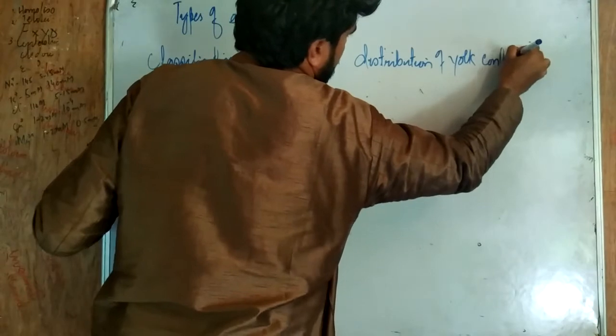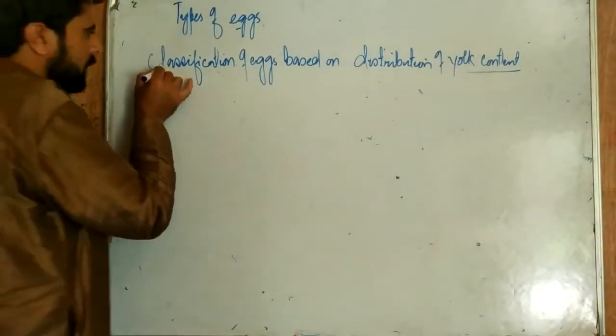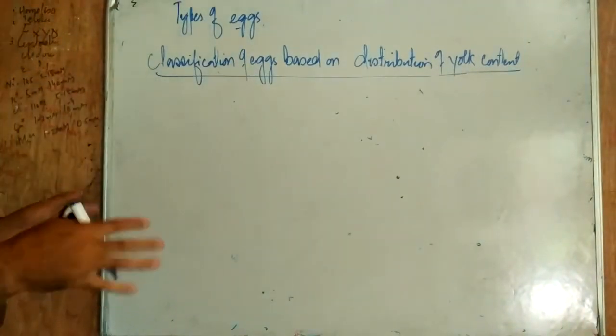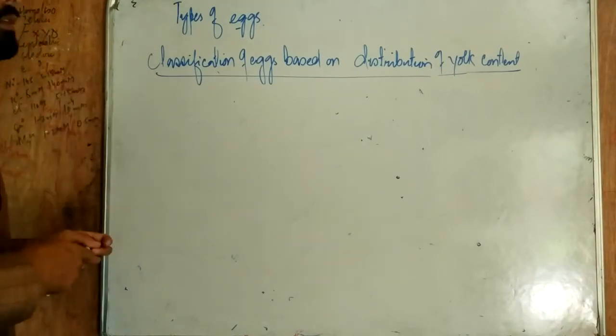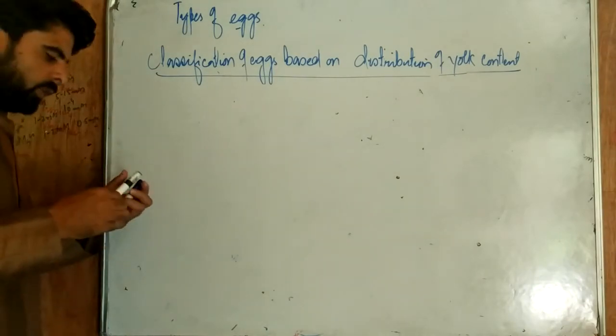The yolk content present inside the egg may be uniformly distributed all over the egg, or it may be restricted to the center, or it may be at the ends. On the basis of that we have different types.